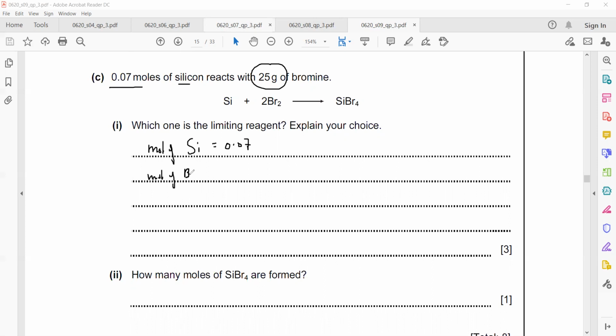How many moles of bromine are there? We don't have, but we can find. Bromine is Br2. So moles equal mass in grams, which is 25, divided by molar mass. So what will be the molar mass of bromine? Atomic mass is 80, but bromine exists as Br2. So how it exists, that's called the molecular mass. So it will be 160. So 25 not divided by 80, it should be divided by 160 because bromine exists as Br2. So 25 divided by 160, what's the answer?